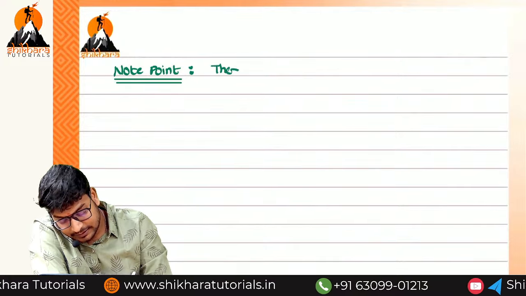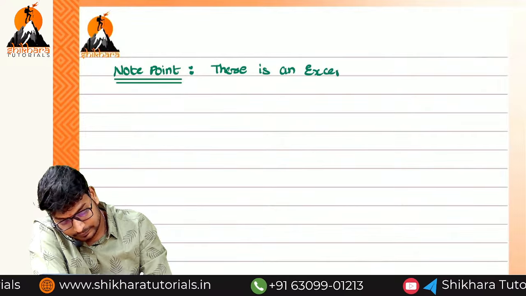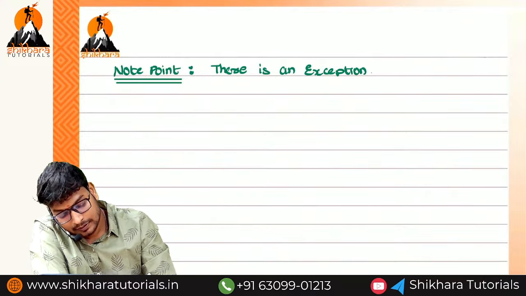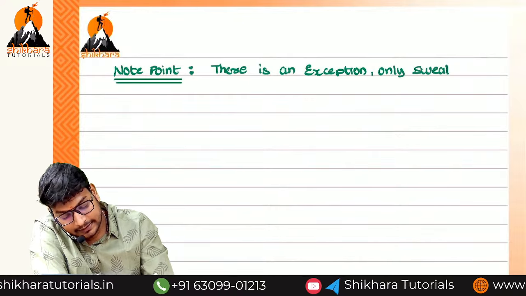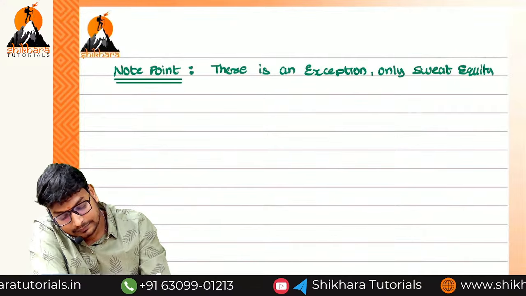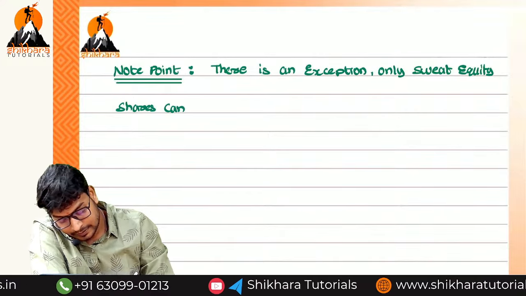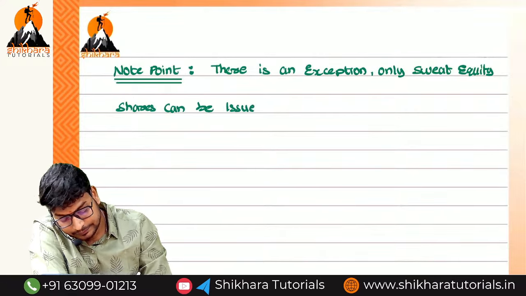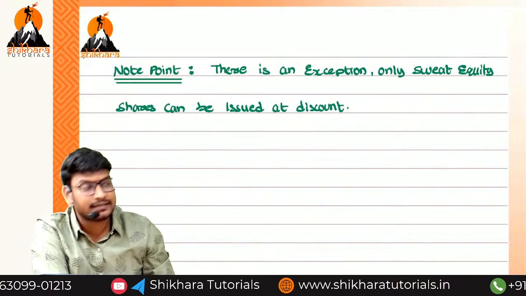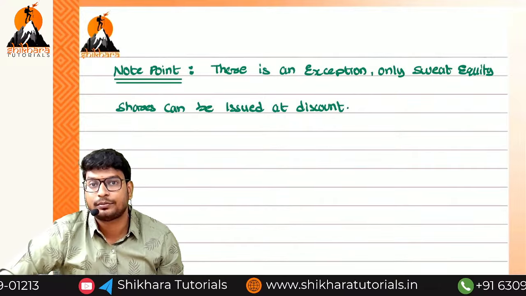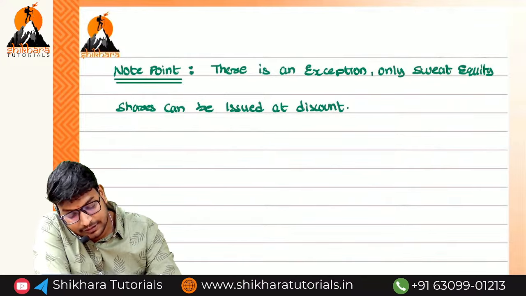There is an exception: only sweat equity shares can be issued at a discount. Normally shares cannot be issued at a discount. Only these we can issue at discount.